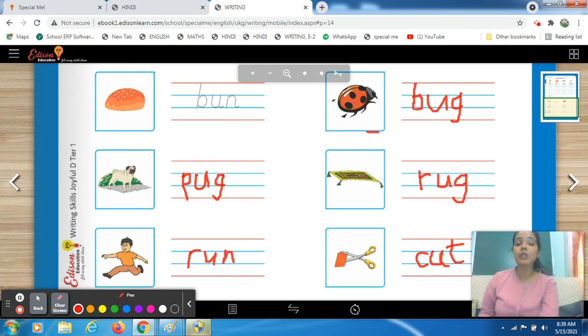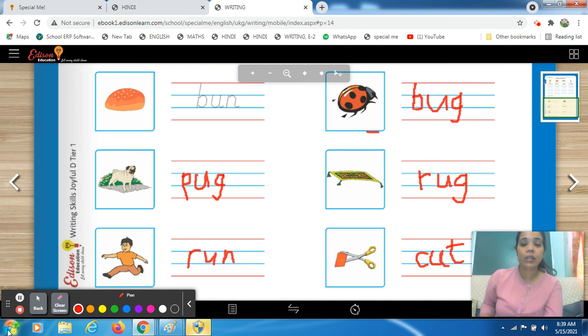Okay. So in this way, you have to form your words. It's so easy when you practice phonic sounds. So you are able to form words on your own. That's why I'm always telling you to please revise your phonic sounds because it is very important.